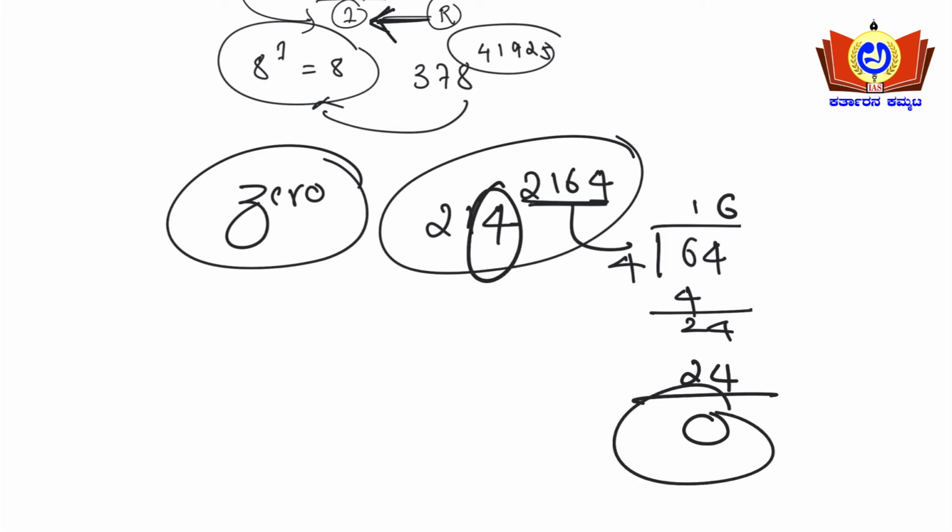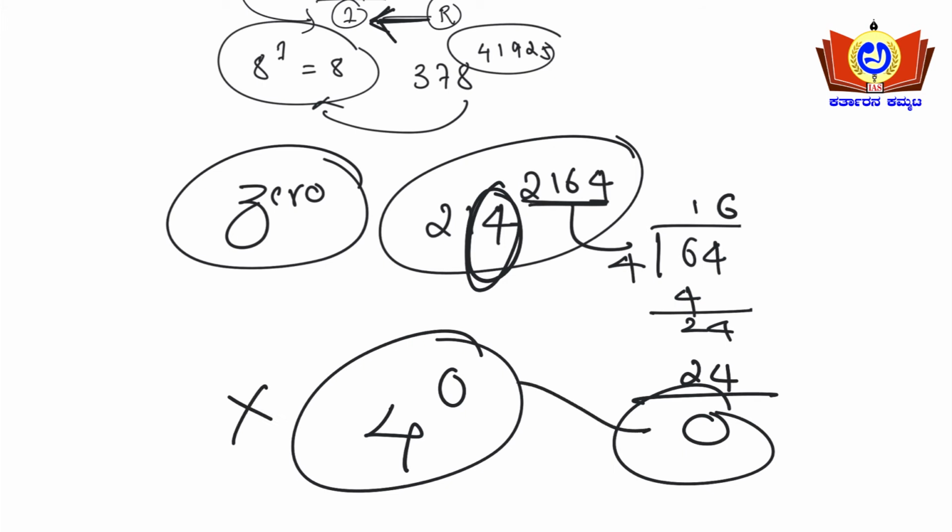But the last digit is 4 here, right? If the remainder happens to be 0, then 4 to the power of 0 will be wrong here. This caution you need to take here.